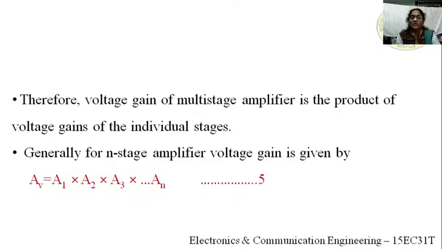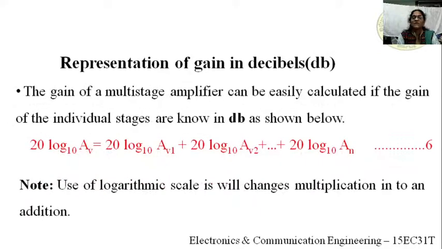If the voltage gain has a very large range, plotting becomes very difficult. In order to make it easy, we go for the decibel. If you represent the gain in decibel value, we take the logarithm. Therefore plotting the frequency response graph, gain versus frequency, becomes very easy, right?